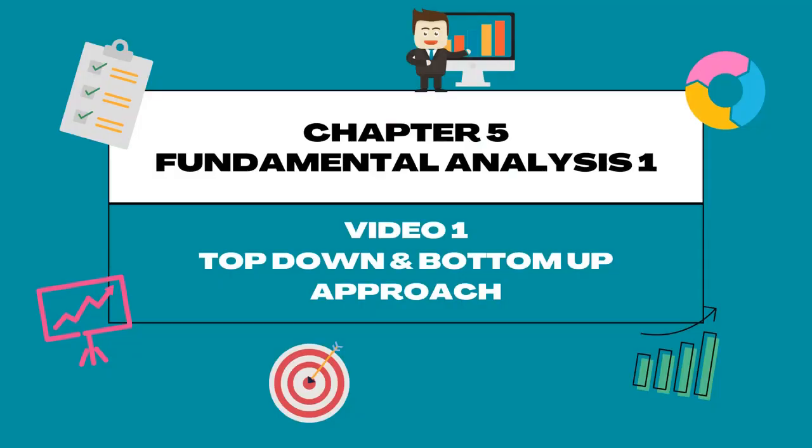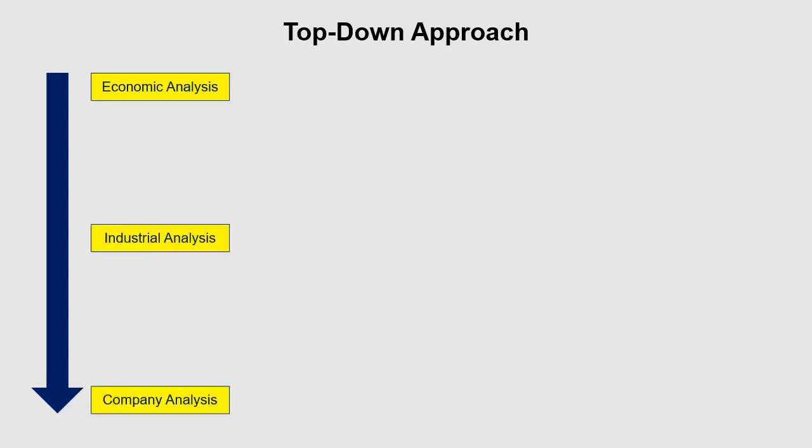Chapter 5, Fundamental Analysis 1, Video 1: Top Down and Bottom Up Approach. There are two approaches through which one can go for investment. First is the top down approach and second is the bottom up approach. Top down approach, as its name suggests, we will first study the aspects which are at the top, or bigger aspects, and move downside step by step.